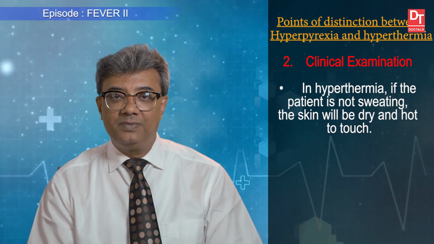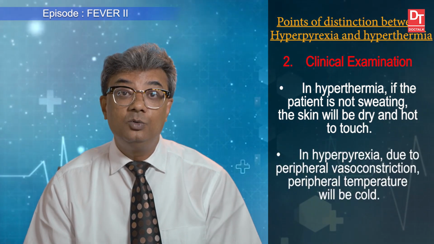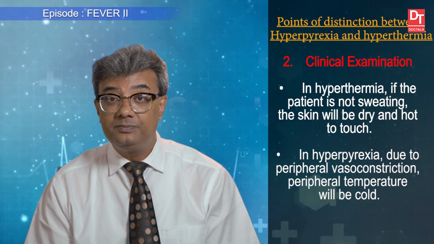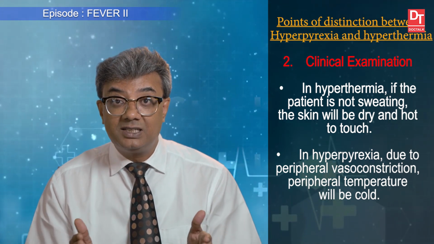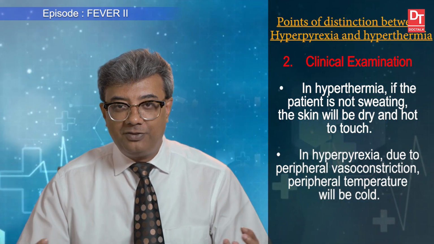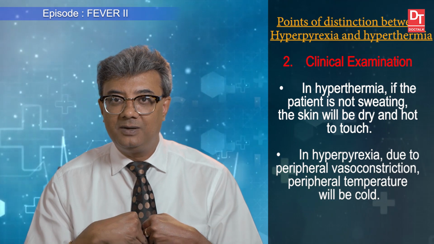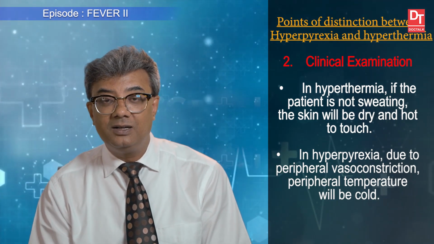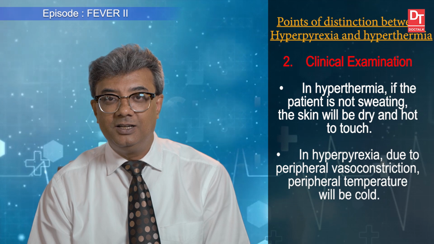In contrary, in hyperpyrexia, what may happen, when temperature will start rising, peripheral vasoconstriction will occur, and all peripheral blood will go to the central part, and peripheral temperature may be cold. So even the patient is showing hyperpyrexia, that patient's skin may be cold. So on clinical examination, we can differentiate.